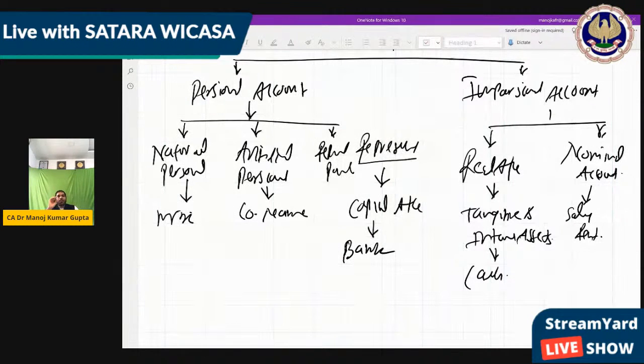Now impersonal has two types: real and nominal. Real we can see, like tangible and intangible assets, because goodwill is also real. Goodwill we can't touch, but still it is real. So real is something which we have, but nominal is something we can't see and can't do anything with. Like salary we have paid, we cannot see the salary. We paid salary for the work, so that salary comes under nominal account.